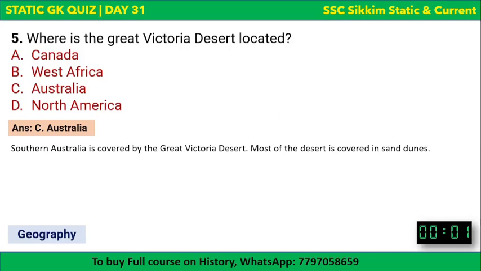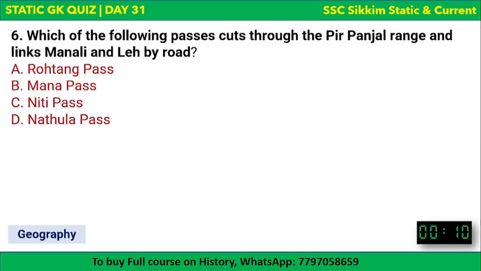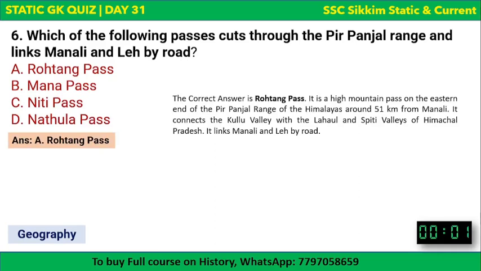So southern Australia. Which of the following passes cuts through the Pir Panjal range and links Manali and Leh by road? The options are there and your time begins now. It cuts through the Pir Panjal range and links Manali and Leh by road. The correct answer to this question is Rohtang Pass.